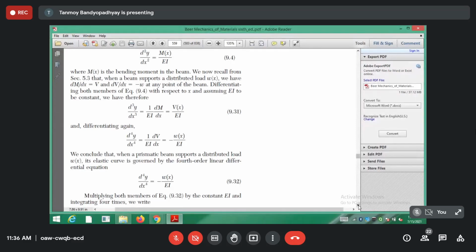So what is dM by dx? We have done some derivation where dM by dx came out to be the shear force V. So d3y by dx3 gives us the shear force V by EI. And similarly, again if we differentiate that one, we should have d4y dx4 that is equal to minus W by EI.